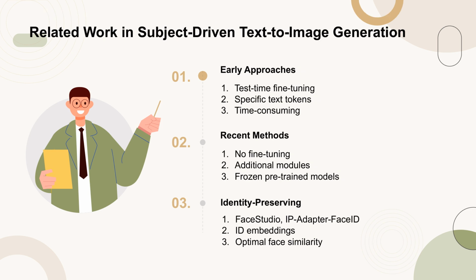In the domain of subject-driven text-to-image generation, early approaches required test-time fine-tuning of specific text tokens, which was time-consuming due to the slow optimization process. Recent methods have eliminated the need for fine-tuning by integrating additional modules while keeping the primary pre-trained models frozen. Identity-preserving human image generation is a prominent area, with solutions like Face Studio and IP Adapter Face ID using ID embeddings to maintain facial fidelity.